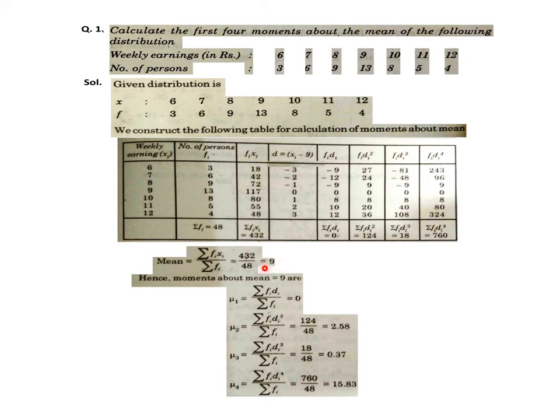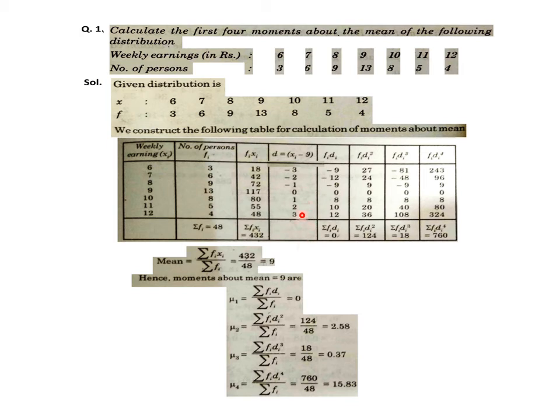Now what you have to do? Why did we calculate the mean? Because we have to find all moments about the mean. So the mean was required initially. Then we have to calculate deviation d. From x we have to subtract the value of mean 9. So d is xi minus 9, that is 6 minus 9, 7 minus 9, 8 minus 9, 9 minus 9, 10 minus 9, 11 minus 9 and 12 minus 9, and values are written as, say, 6 minus 9 is minus 3 and 7 minus 9 is minus 2, so minus 3, minus 2, and then finally 12 minus 9 is plus 3, etc.